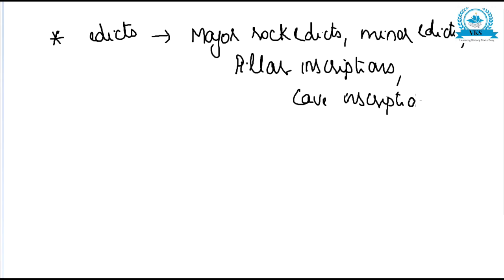The edicts are classified into major rock edicts, minor rock edicts, pillar inscriptions, and cave inscriptions. So this is how the edicts of Ashoka were classified.